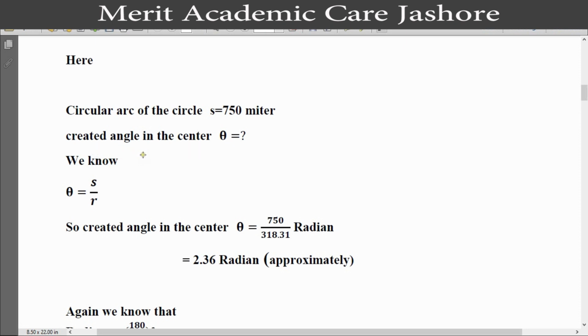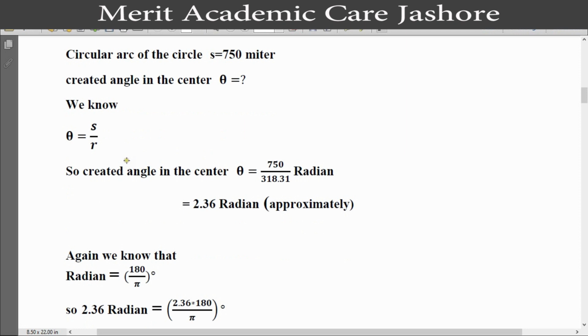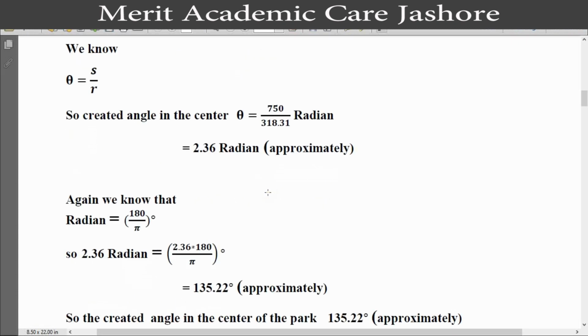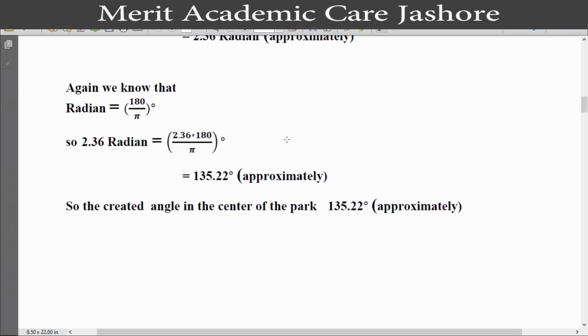The angle created at the center is theta, and we need the value of theta. So theta equal to what? We know theta equal to S by r. So the created angle at the center theta equal to 750 by 318.31 radian. If we calculate this, we get 2.36 radian approximately. Again we know that 1 radian equal to 180 by pi degree.